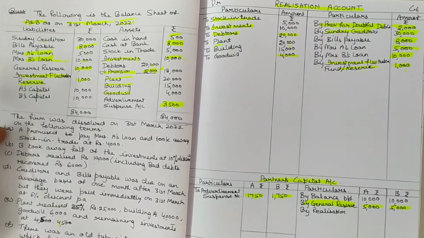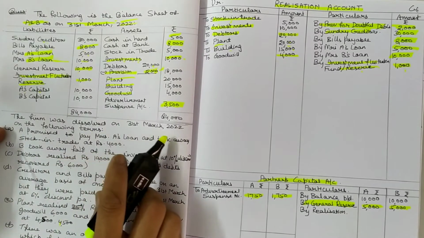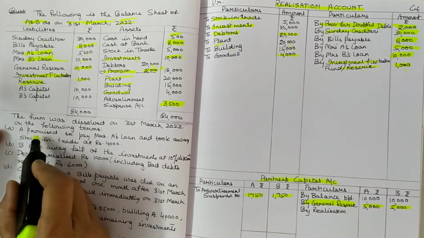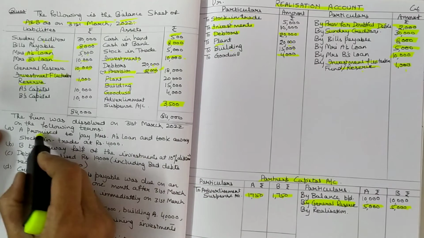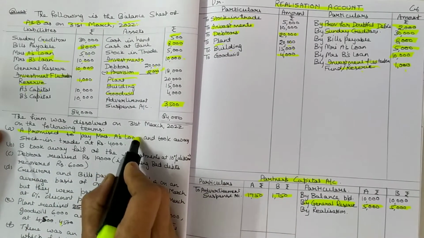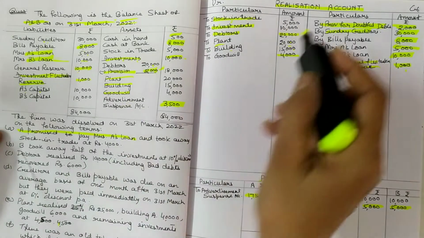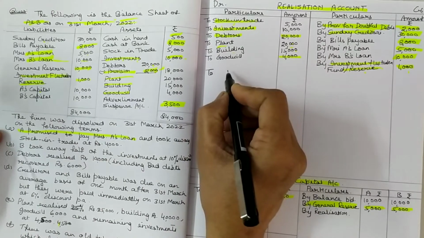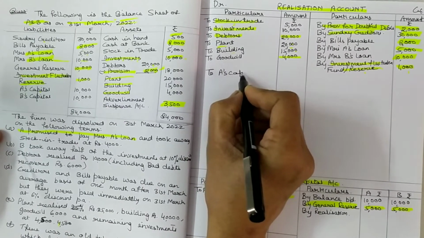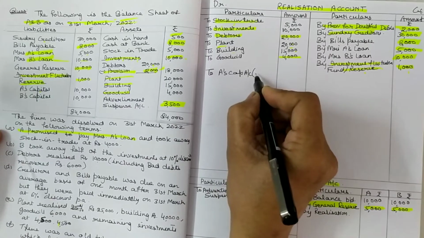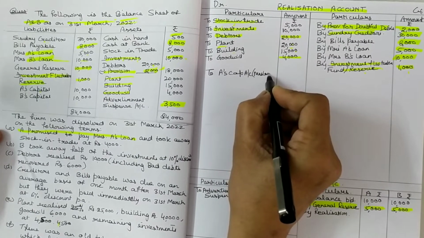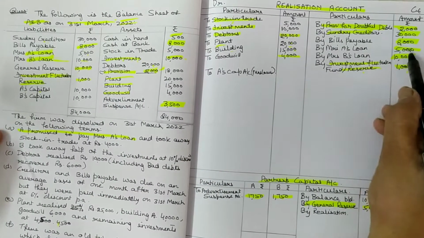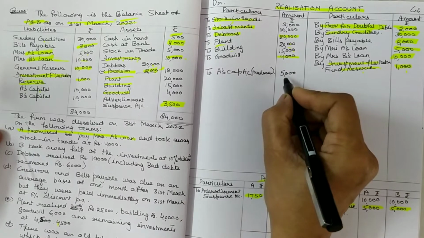Next, the firm was dissolved on 31st March 2022 on the following terms. Now look, the first point is A promised to pay Mrs. A loan. So in realization account you have to write to A's capital account, in bracket Mrs. A loan. How much? This is the amount of Mrs. A loan, 5,000. You have to write 5,000 here.